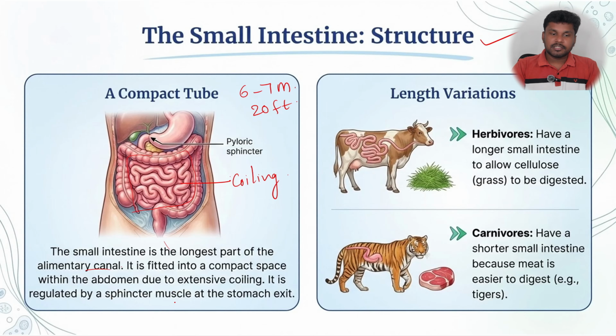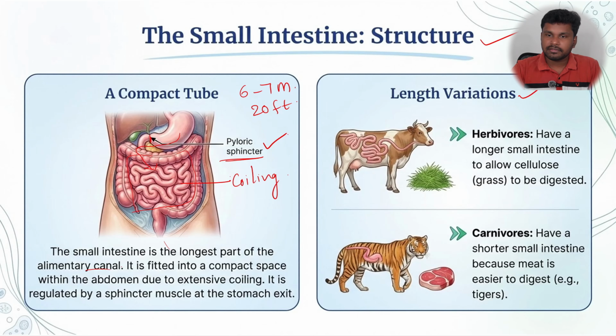It is regulated by the sphincter muscle at the stomach exit. So you can see a pyloric sphincter here. It is a muscle which stops the flow of food again reverse into the stomach. Once the food got digested partially in the stomach, that food has to go to the small intestine, right? So in some cases, this food may come back out of the intestine. So to prevent it, the pyloric sphincter plays a role there.